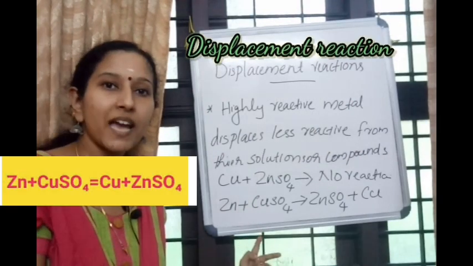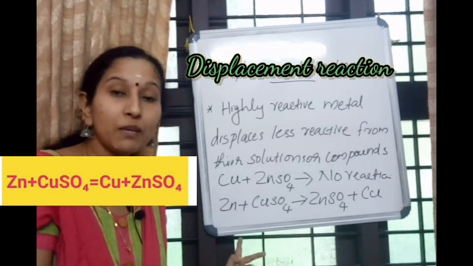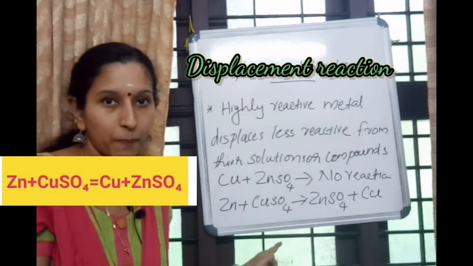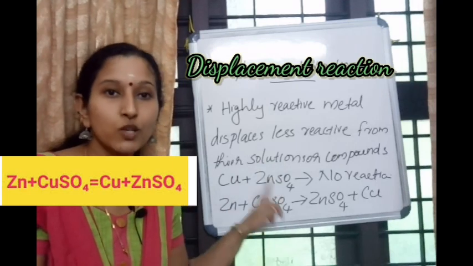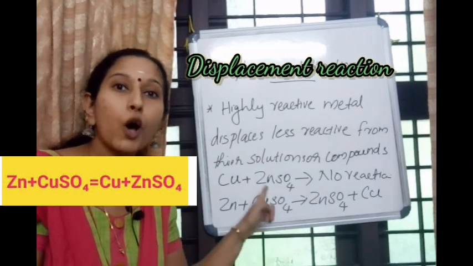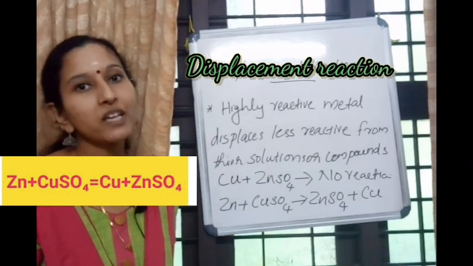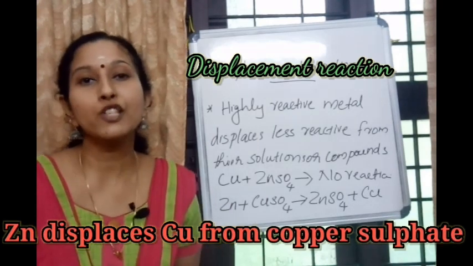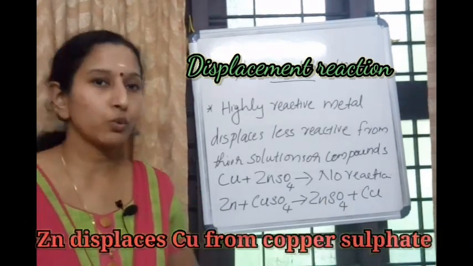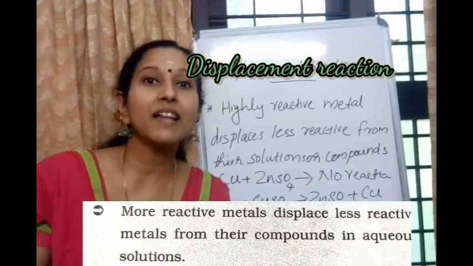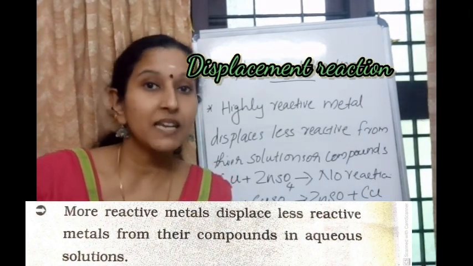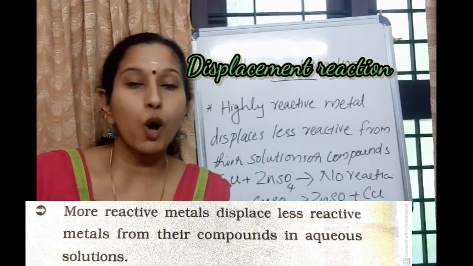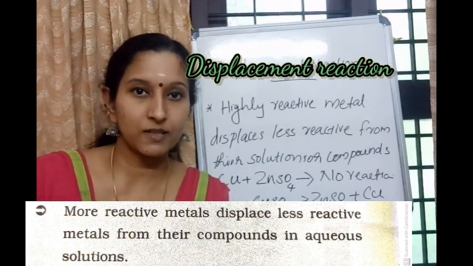But here you can see the reaction because the reactive metal zinc is free and the less reactive metal copper is in the combined state. So zinc can displace copper from the copper sulfate solution and we get products like ZnSO4 and Cu. So displacement reactions are the reactions in which a highly reactive metal displaces a less reactive metal from their compounds or solutions.